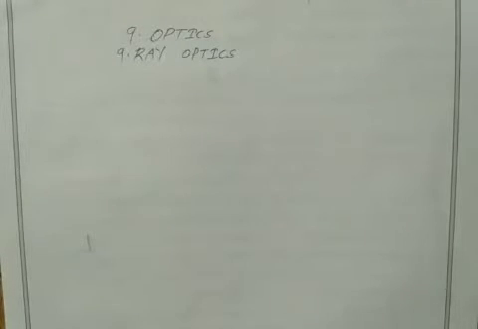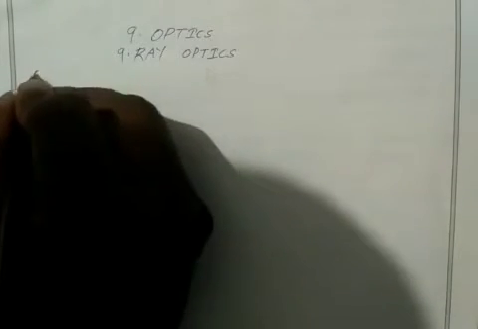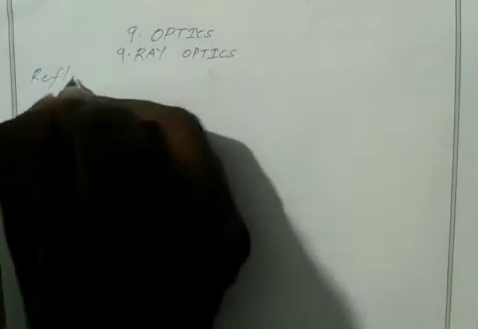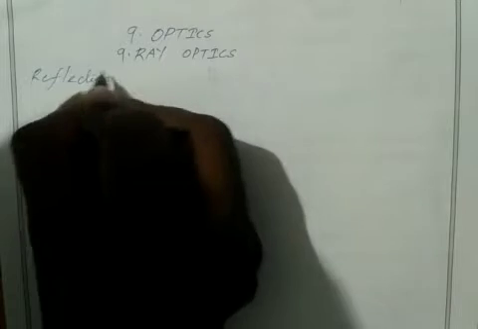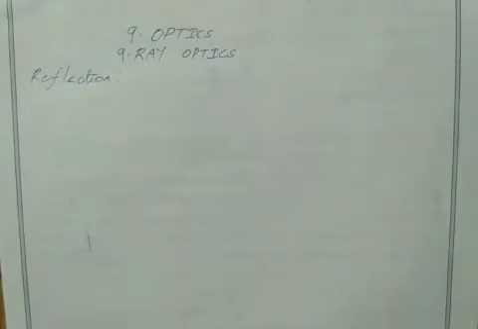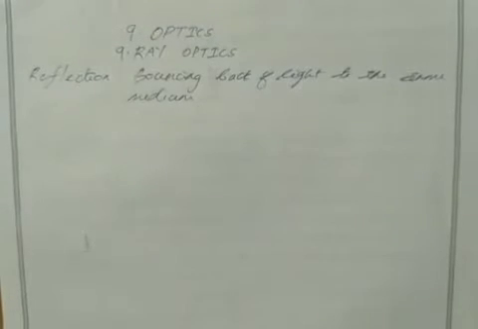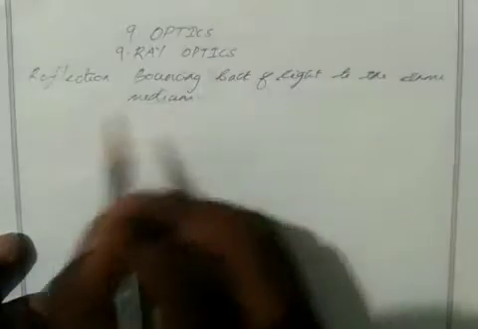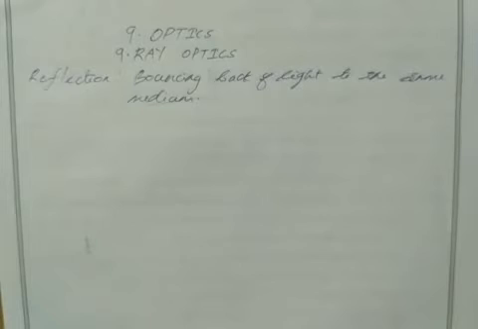Let me summarize it shortly. Reflection means bouncing back of light to the same medium. What is meant by medium here? We can classify the medium into two types.